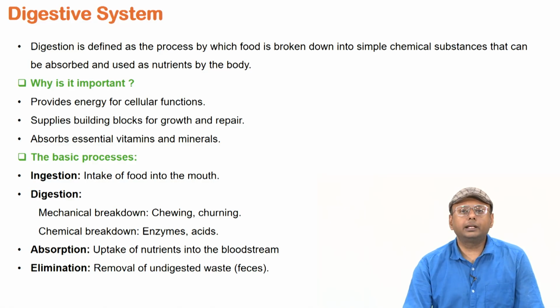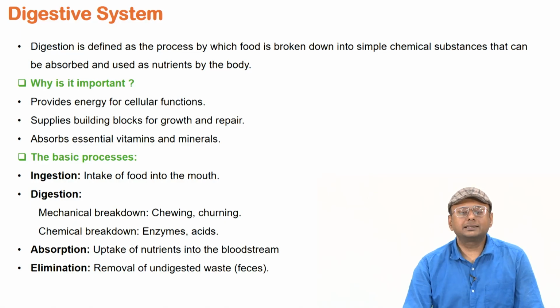Our body cannot absorb the nutrients without digestion. So, once we consume these more complex components of food, they need to be digested into smaller components, and it becomes easier for our cells to take up those nutrients.